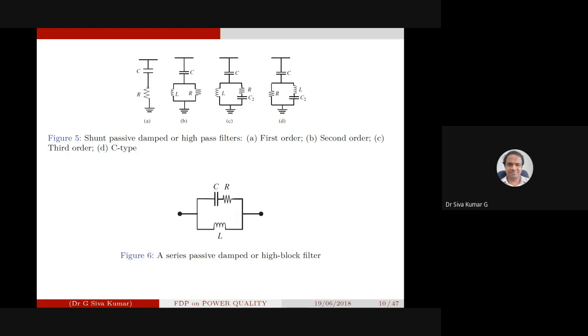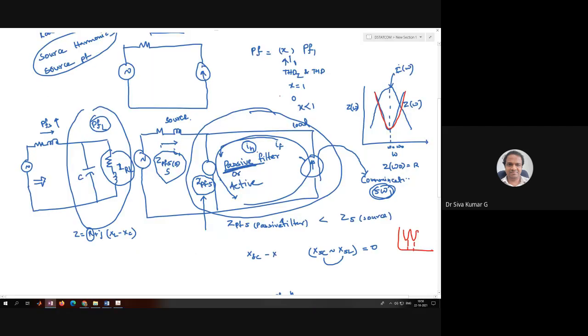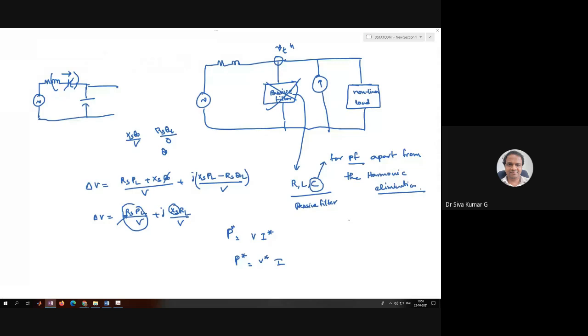Whereas the tuned kind of filter has a narrow band, and the sharpness of the impedance curve is very narrow. What I mean to say is that this particular filter is very narrow. With a band pass filter, we get the frequencies which pass, and the bandwidth is very low.